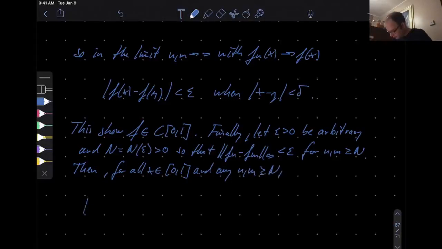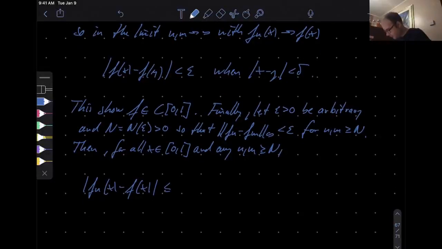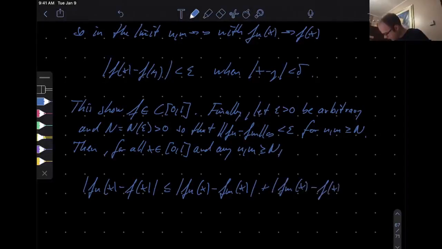As usual, you're not going to take the supremum up front. You first work in this sense for any x. You get control over this guy uniformly in x, and then you take the supremum. Very much like we did it for the sequences. Alright, so you insert this, f_m(x) minus f(x).